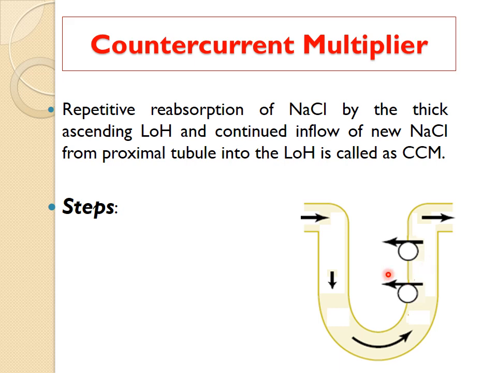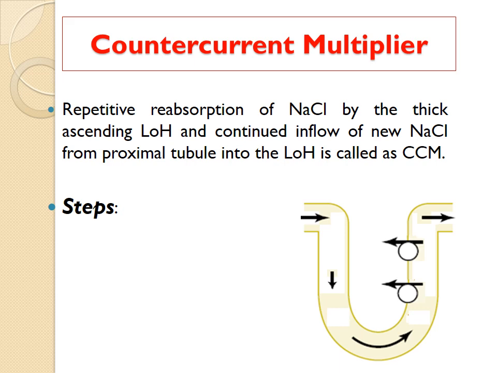On the other side, the proximal tubule, via the descending limb, provides new sodium chloride every time, which is again reabsorbed here. So there is reabsorption of sodium chloride and various solutes from here, and provision of new sodium chloride and other solutes by these tubules to the ascending limb. This repetitive reabsorption and repetitive provision of new sodium chloride and solutes increases the solute concentration within the renal medullary interstitium and produces the hyperosmolarity here. So this is a multiplier system.